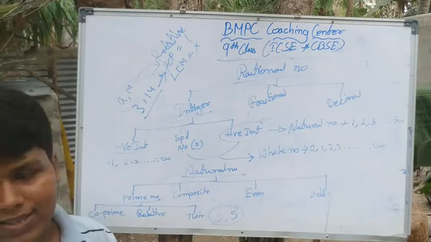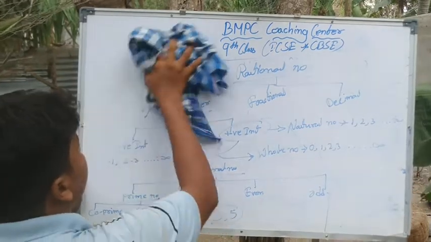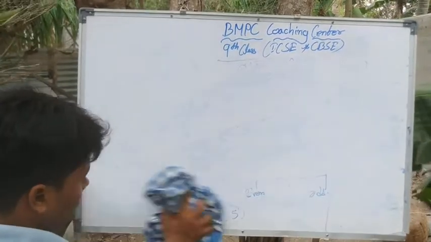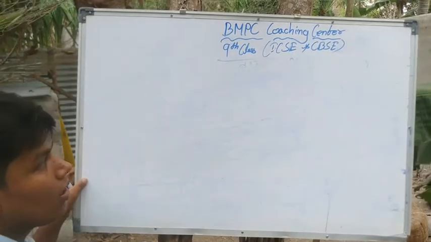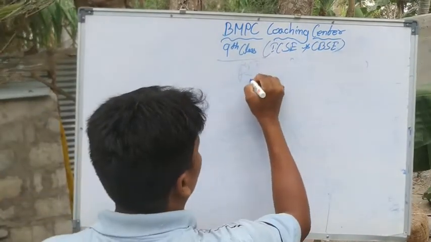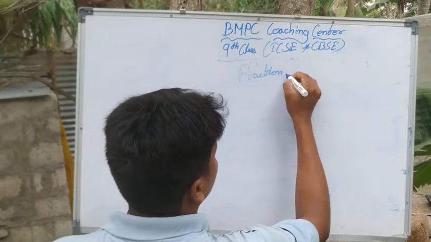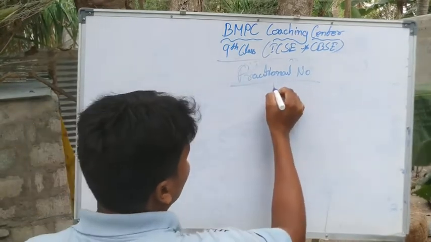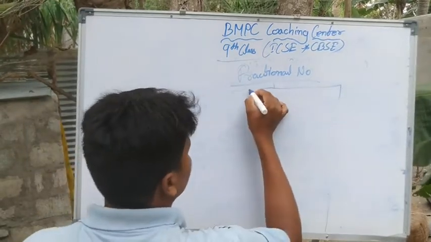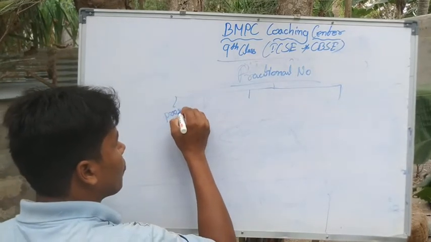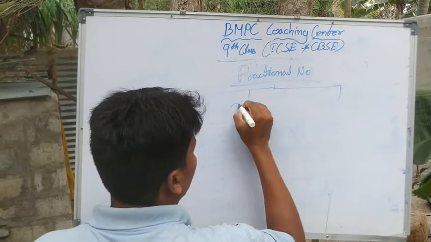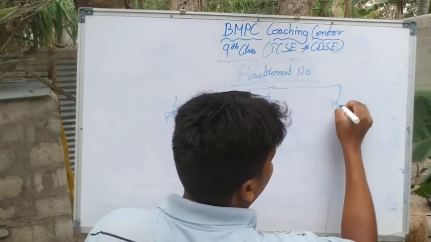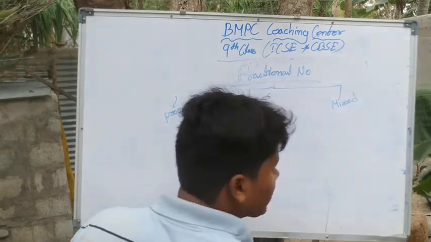Then we will see the fractional number. Okay. Fractional numbers are further classified into three categories: proper fraction, improper fraction, and mixed fraction.